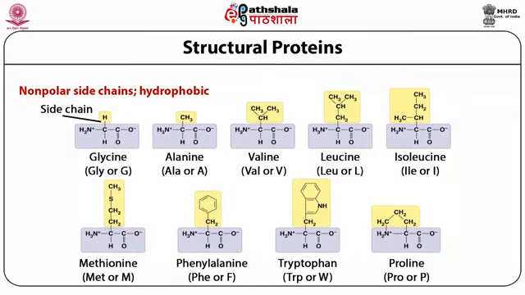Nonpolar side chains. The amino acids have some nonpolar side chains like hydrogen, methyl, isopropyl, and butyl, and so on, which are again nonpolar in nature.